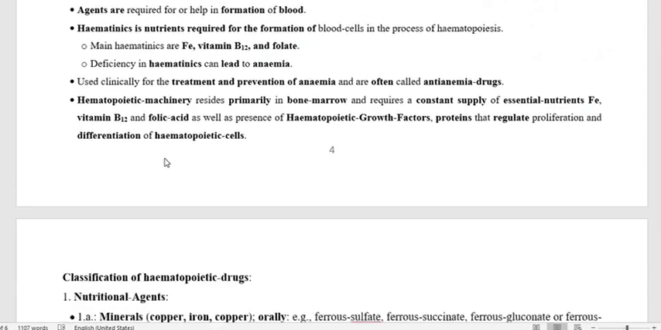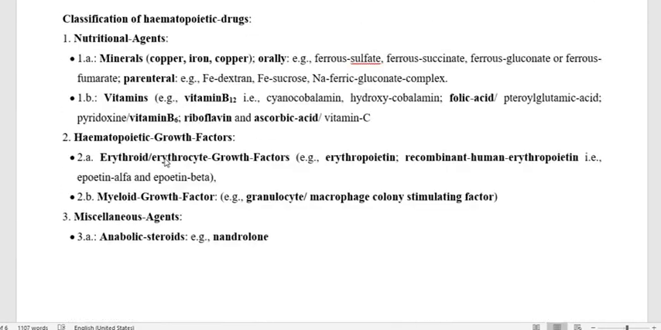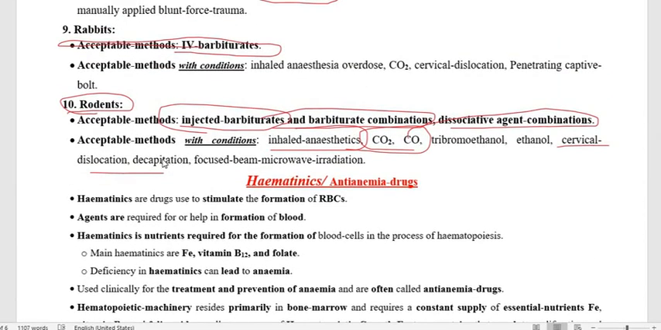Now the last one is the hematinics. So hematinics we will discuss in the next class. So this is all about today's class.